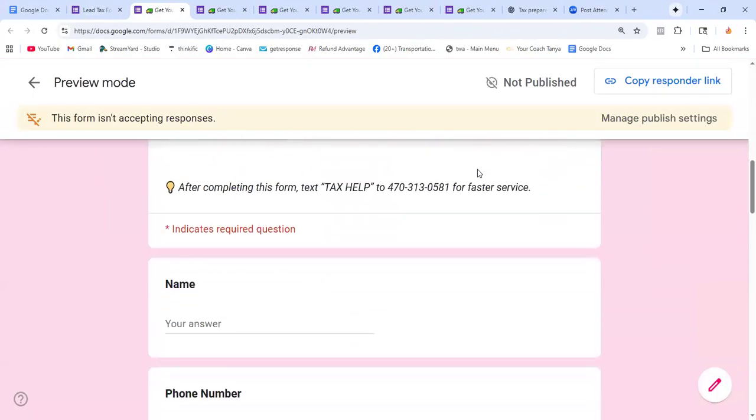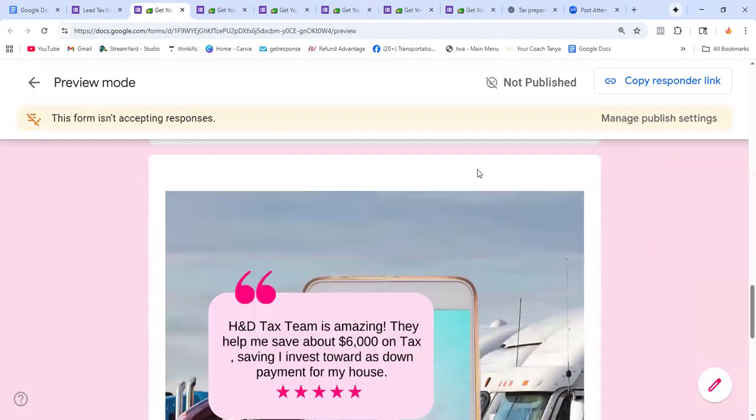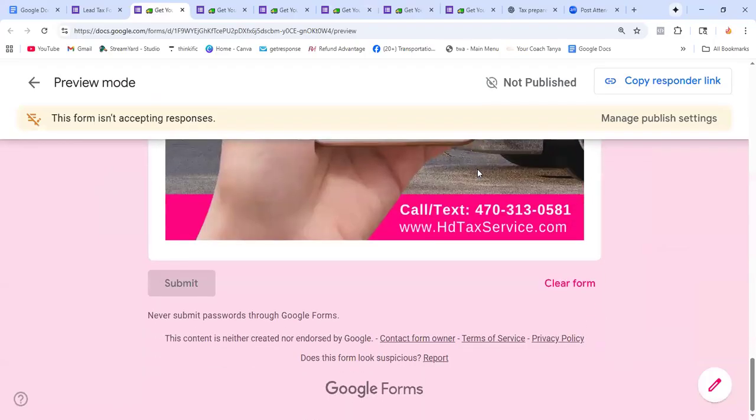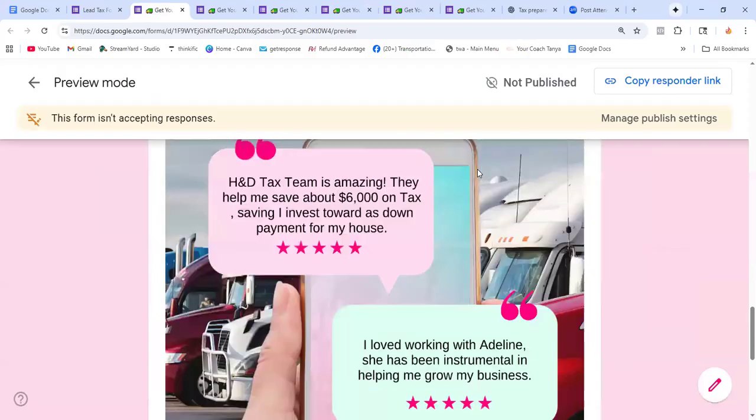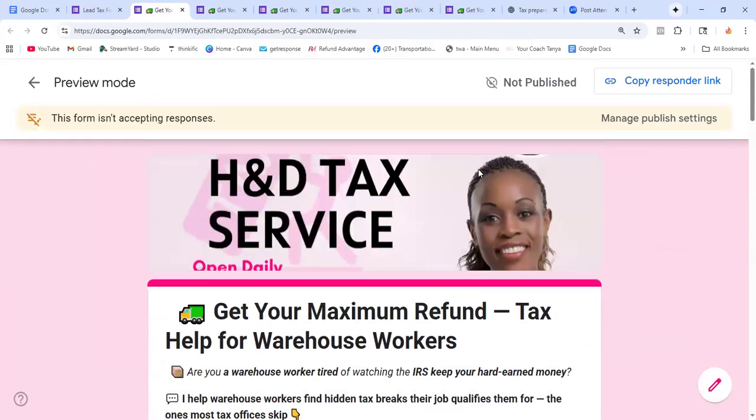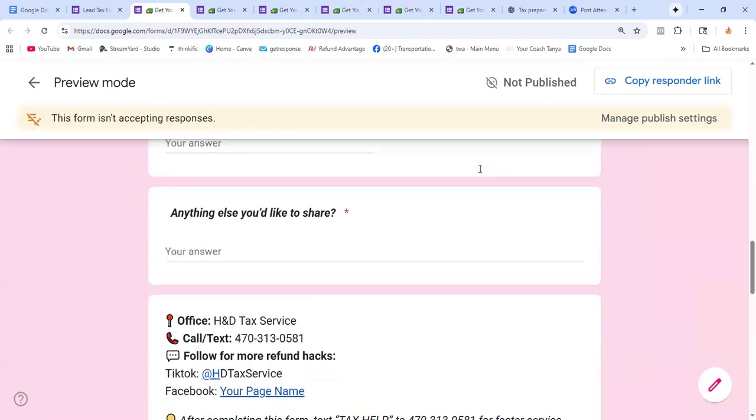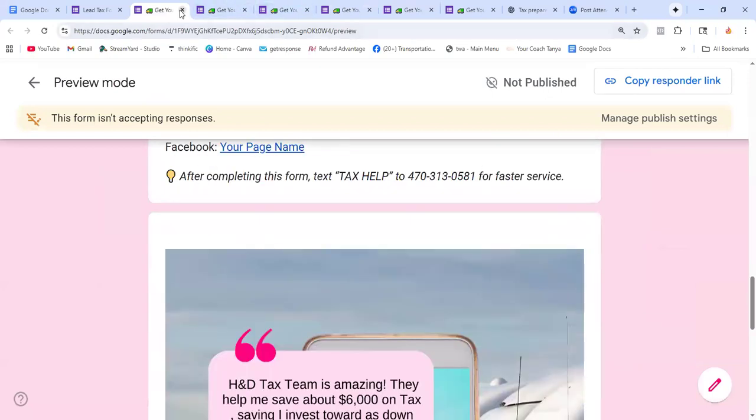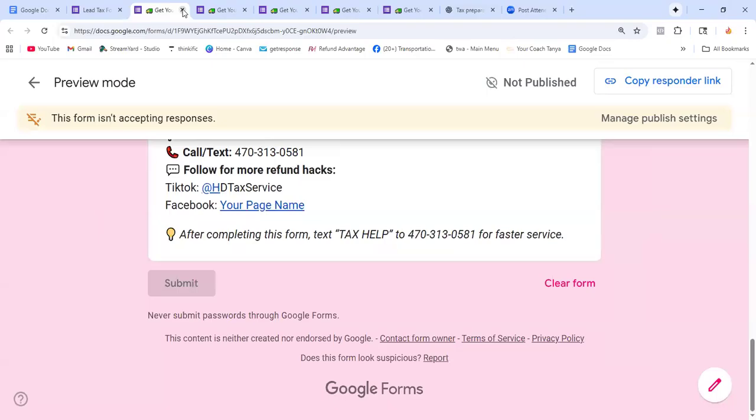All right, there you go. You see? This is how it looks at the end. So you add a picture at the bottom.